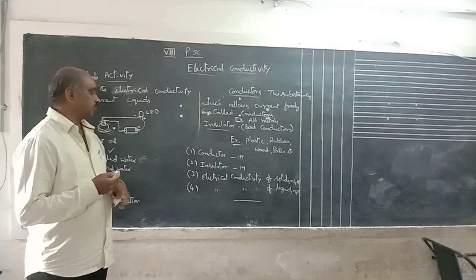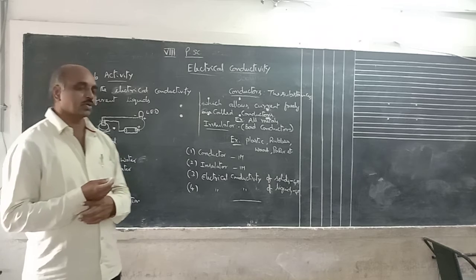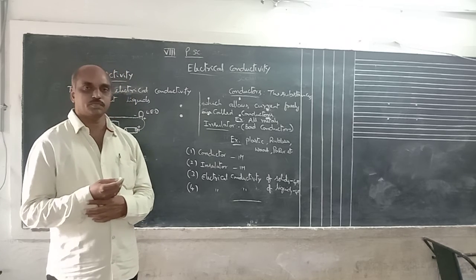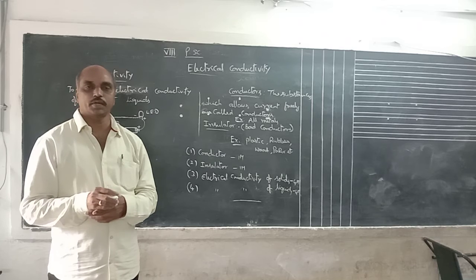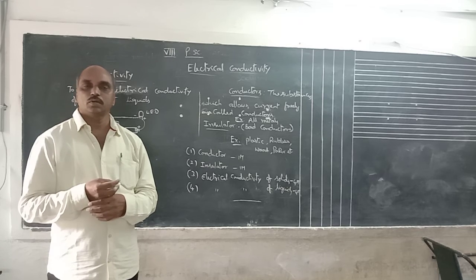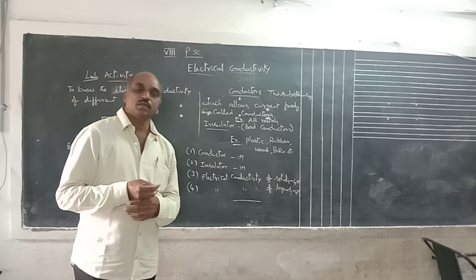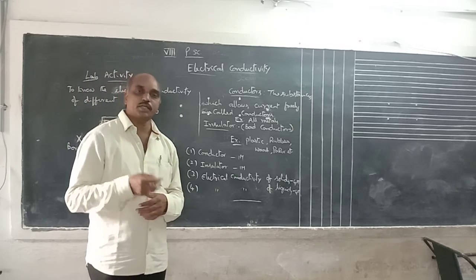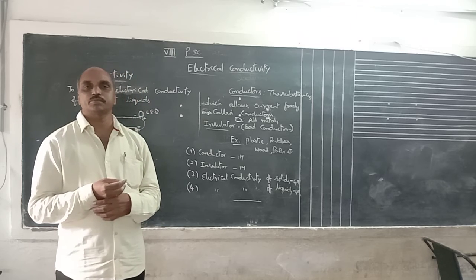Here, another 4 marks question is electrical conductivity of solids. How to conduct an experiment to find the electrical conductivity of solids? We take different kinds of solids. That means a wooden scale, iron scale, nail, plastic comb or plastic material like this, paper, thread.